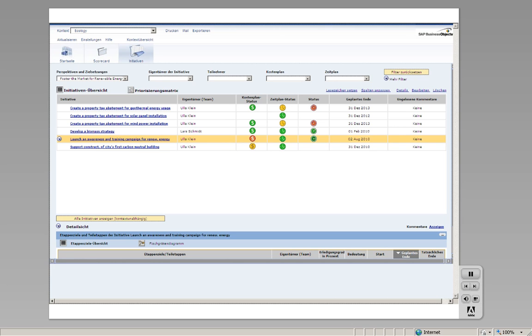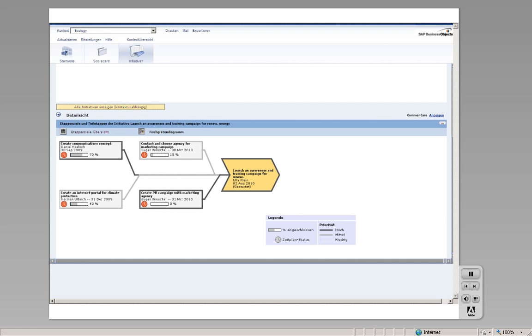The city of Hamburg in Germany, for example, needs to keep track of over 400 initiatives, which shows that it is crucial to keep track of all activities and to make sure that every dollar is spent to serve a certain purpose. We can also break down an initiative to its sub-projects, as we see in the fishbone diagram for the initiative Launch an Awareness and Training Campaign for Renewable Energy.